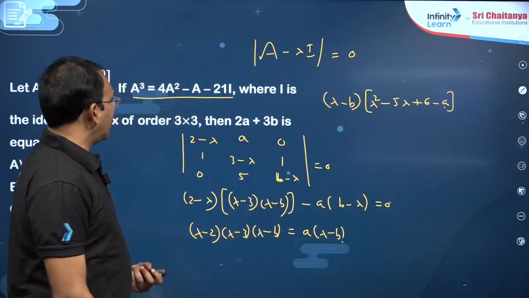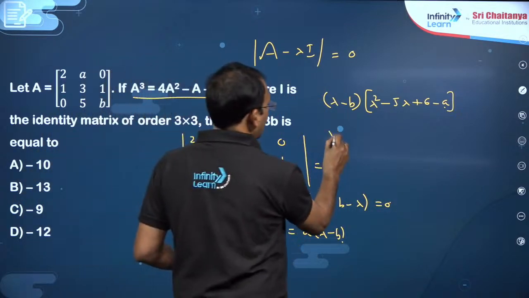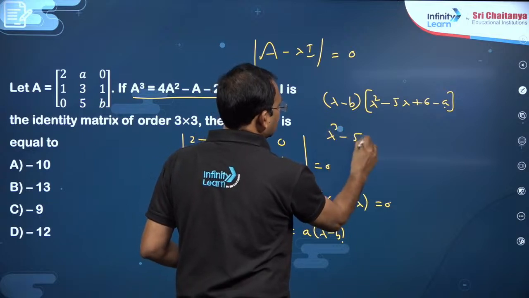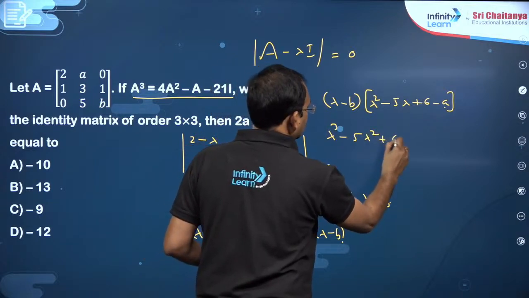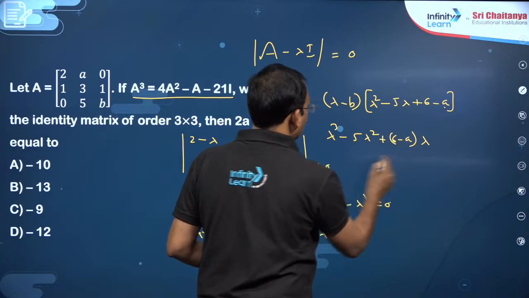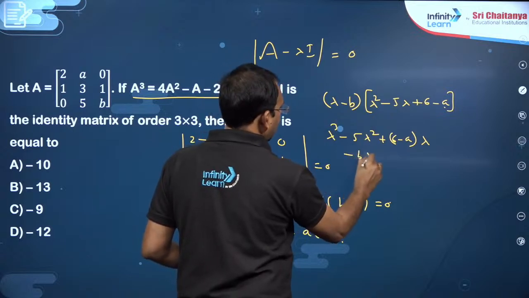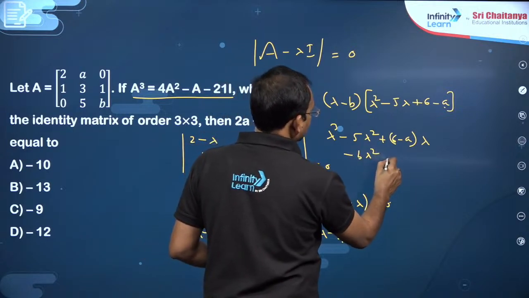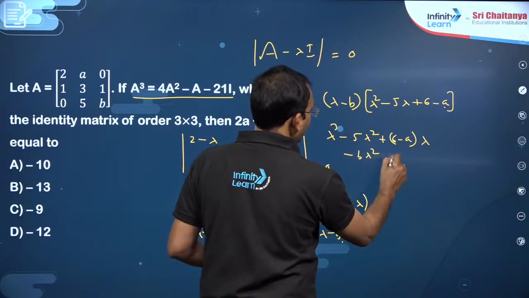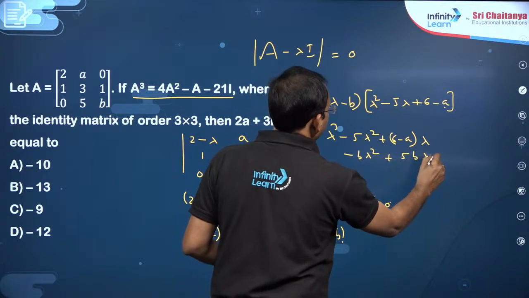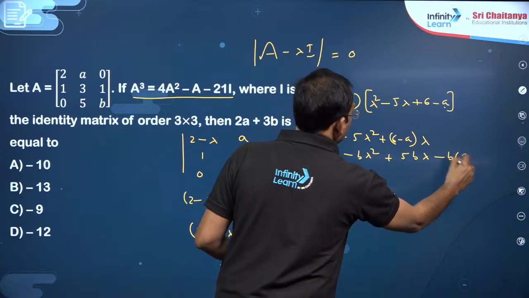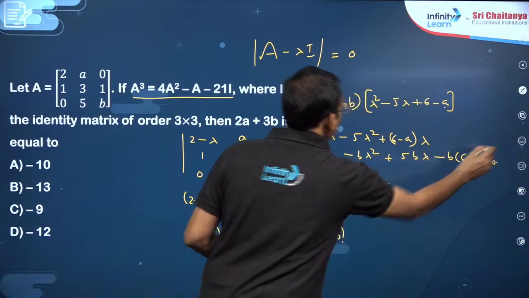So you can multiply here, my dear friends: lambda cube minus 5 lambda square plus 6 minus A into lambda, minus B lambda square plus 5B lambda, minus B into 6 minus A equal to 0.